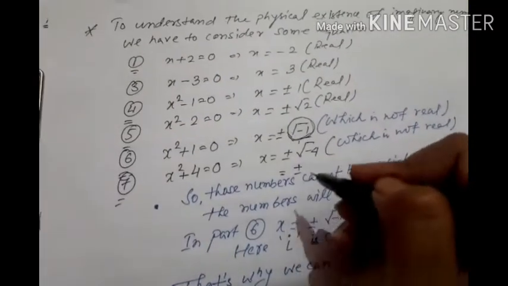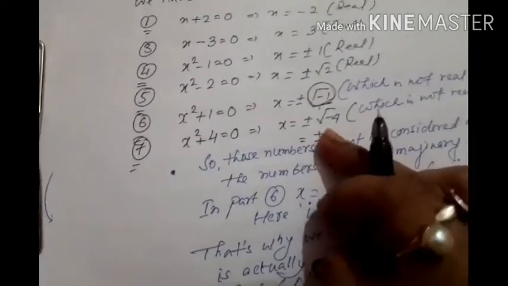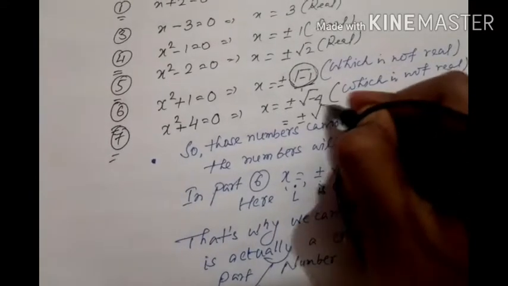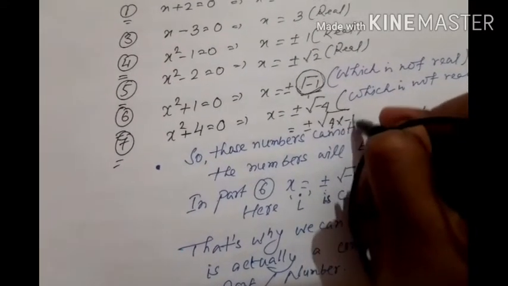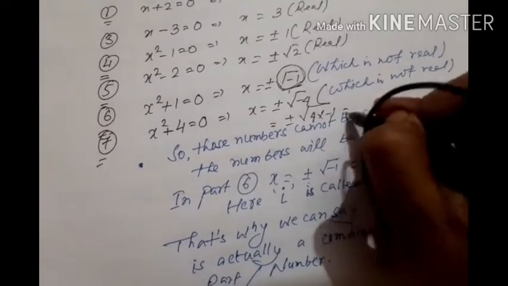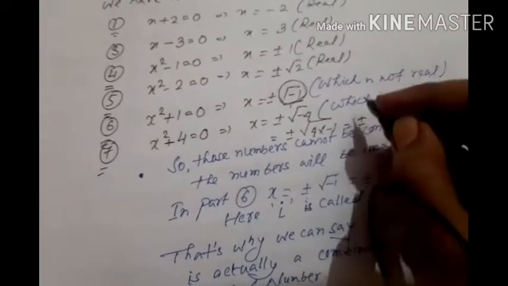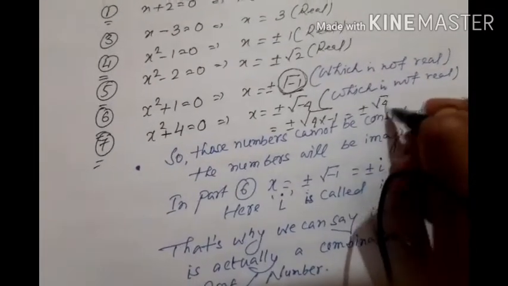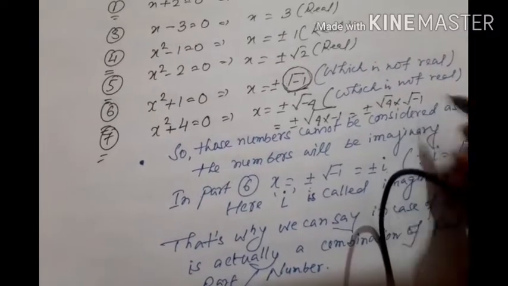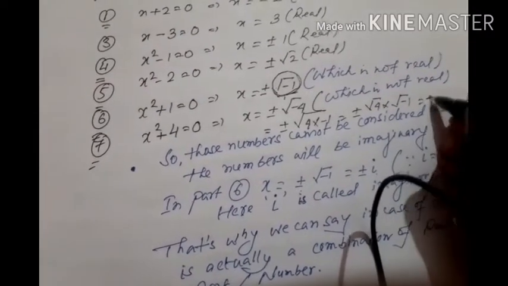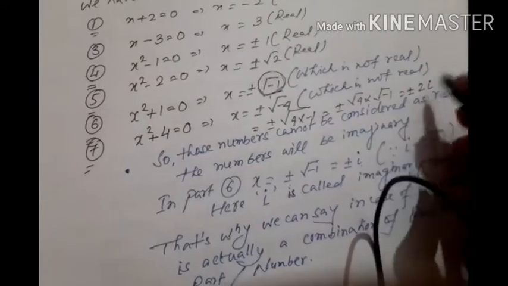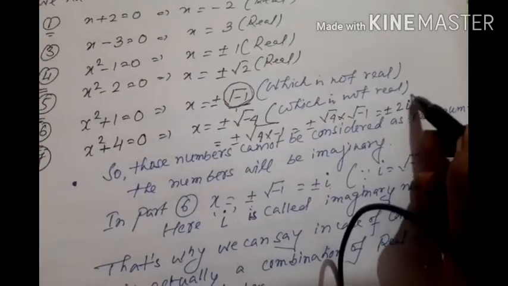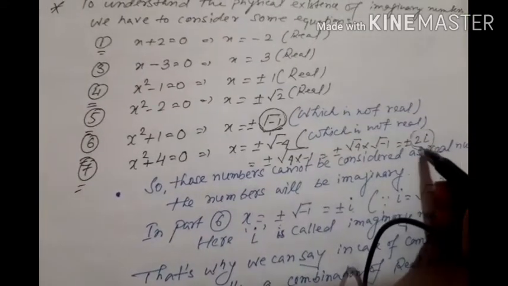This is plus minus, and here you have root over minus 4, that can also be expressed as 4 into minus 1. Now root over 4 into minus 1 can be expressed as root 4 into root over minus 1. Root 4 means 2, and i means root over minus 1. So that's why here you have an imaginary solution.